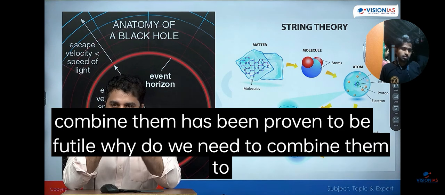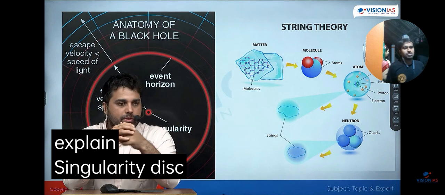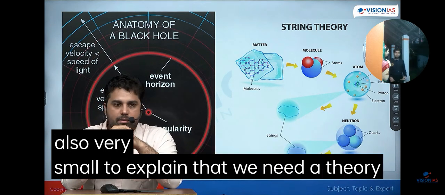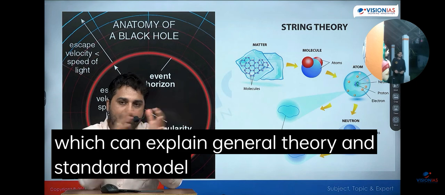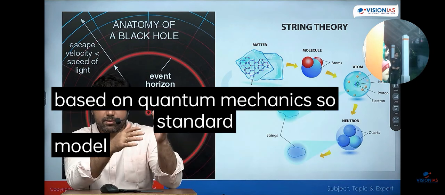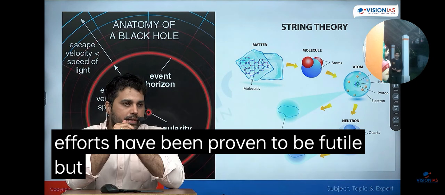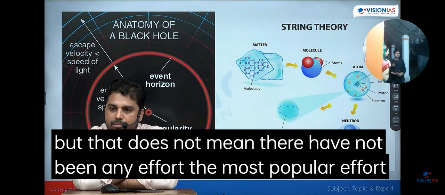Why do we need to combine them? To explain singularity. जो हमने just पहले discuss किया थोड़ी देर पहले, that the center of a black hole which is infinitely dense but also very small. To explain that, we need a theory which can explain general theory and the standard model, which essentially is based on quantum mechanics. So the standard model, quantum mechanics and general theory together, all these efforts have been proven to be futile. But that does not mean there have not been any efforts. The most popular effort is called string theory.